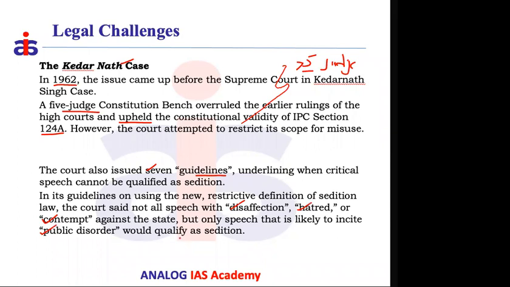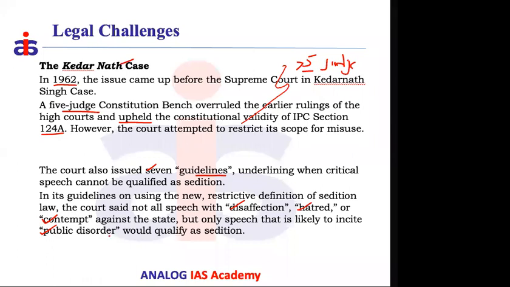Generally, when the government is booking cases, if anybody gives a speech, and because of this speech there is public disorder, meaning people start fighting with each other, or attacking the government, government agencies, or government people, because of the speech given by some individuals, this leads to public disorder.